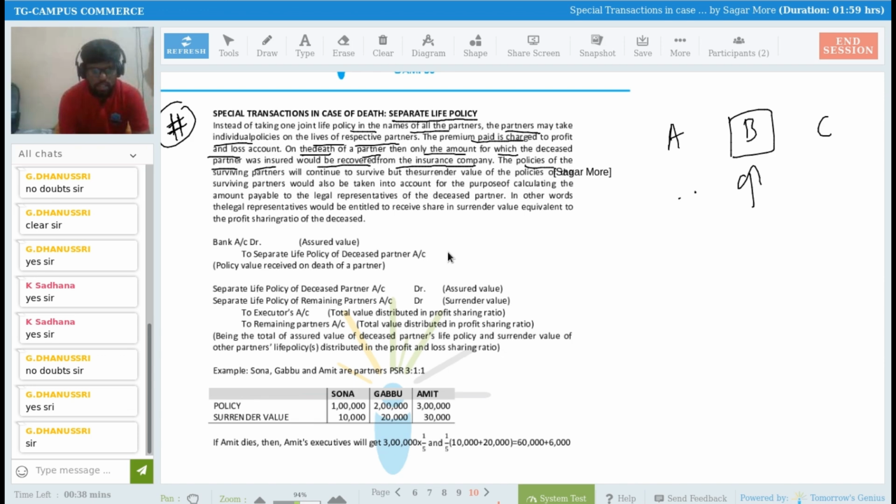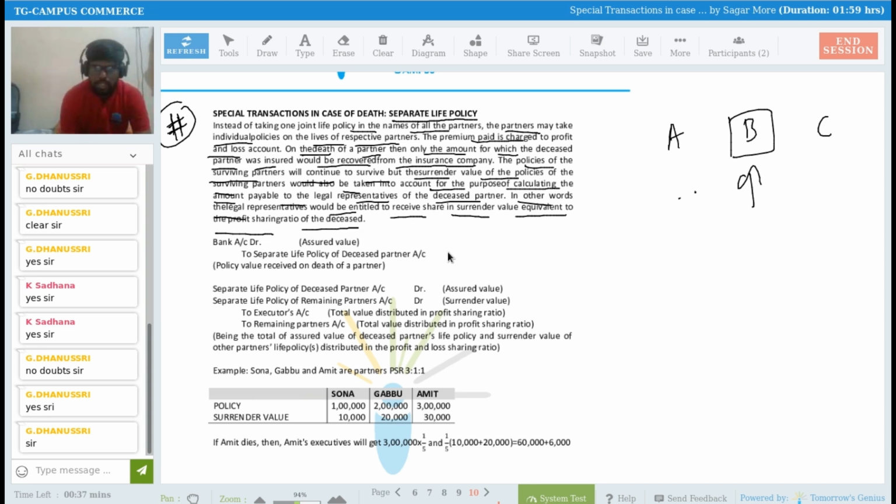The policies of the surviving partners will continue to survive, but the surrender value of the policies of the surviving partners would also be taken into account for the purpose of calculating the amount payable to the legal representatives of the deceased partner. In other words, the legal representatives would be entitled to receive a share in the surrender value equivalent to the profit sharing ratio of the deceased.